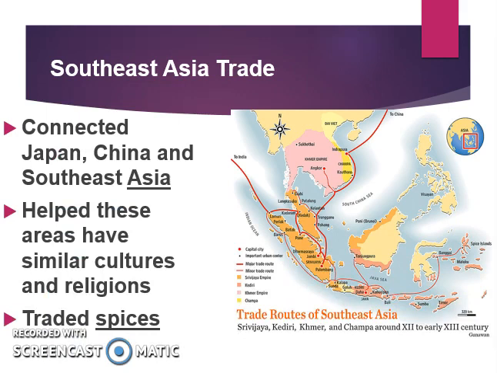Southeast Asia was involved in trade as well. Connected Japan, China, and Southeast Asia, sea routes. These sea routes helped these areas have similar cultures and religions. The biggest thing traded on these routes were different spices. And again, sea routes are going to be used. So up here is China, and then Southeastern Asia is down here, and then Japan would be up over here off the map.